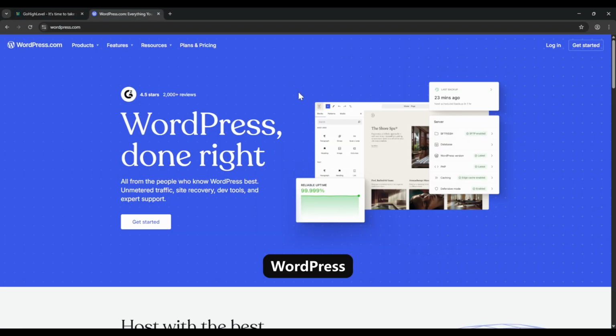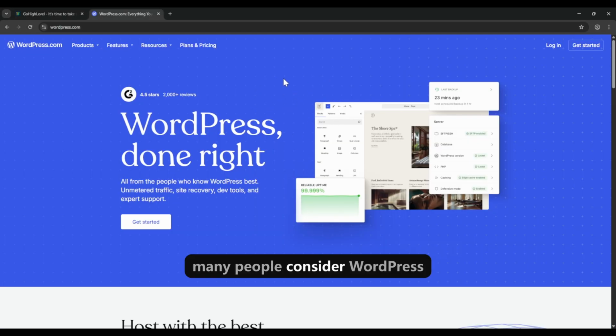GoHighLevel versus WordPress. When choosing a platform to build a business presence online, many people consider WordPress and GoHighLevel. The common advice often focuses on a direct feature-by-feature comparison, but this can miss the fundamental difference in their approach. One is a highly adaptable content management system, while the other is an integrated sales and marketing platform. Making the wrong choice can lead to significant issues.